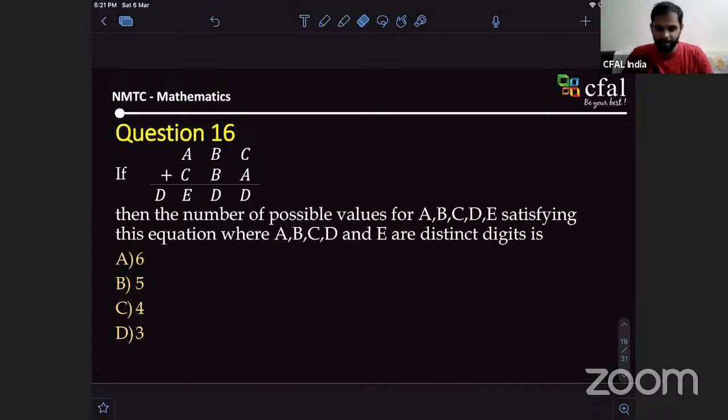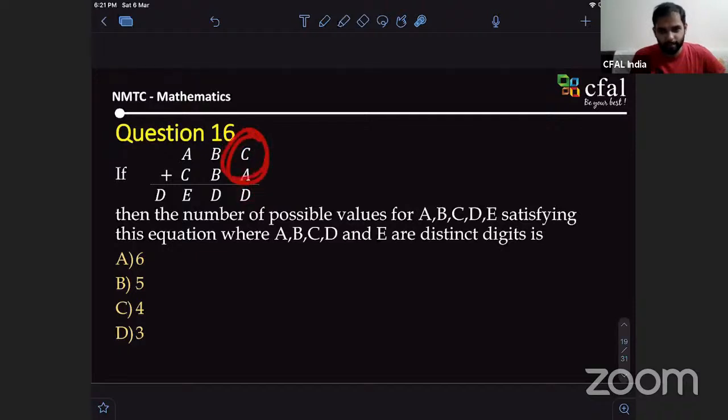Sir, we can take two cases: C plus A is greater than 9, and C plus A is less than or equal to 9. Yeah, try that. That is what we established. If this sum is greater than 9 and we get a carry, then D is odd, not might be.